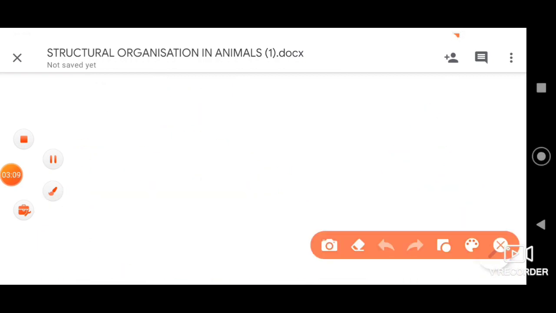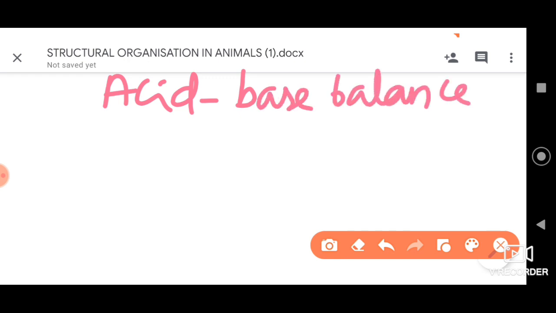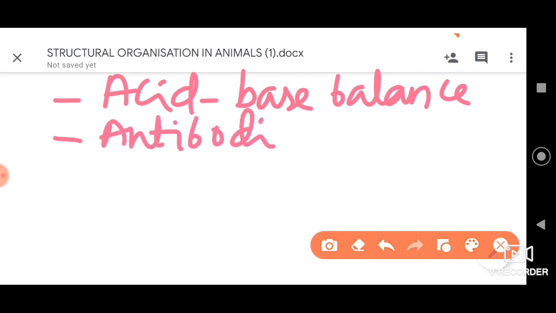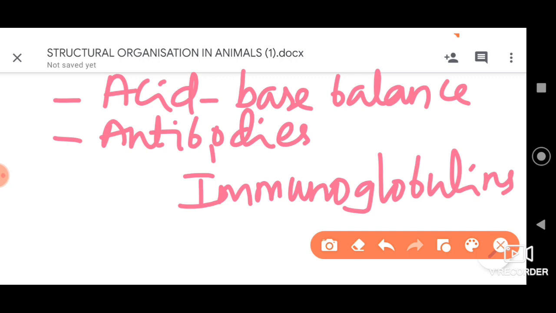Next we have a few functions, let me tell you. The plasma is important for maintaining acid base balance. This is the first function. Secondly, plasma has antibodies, which we call immunoglobulins, which protect our body against infections or foreign pathogens.